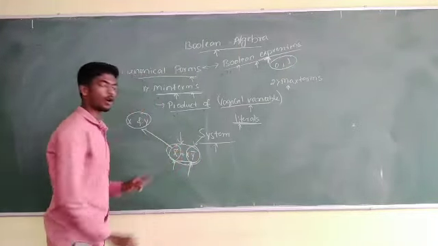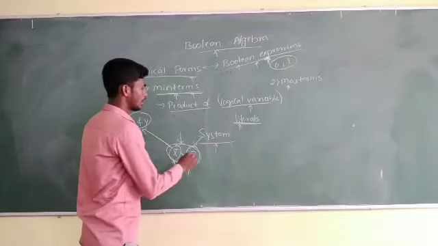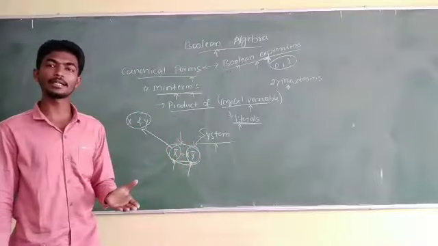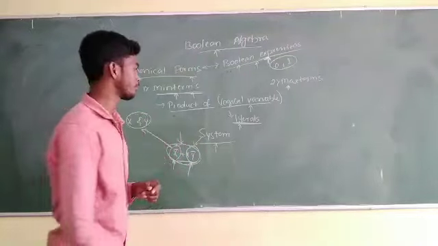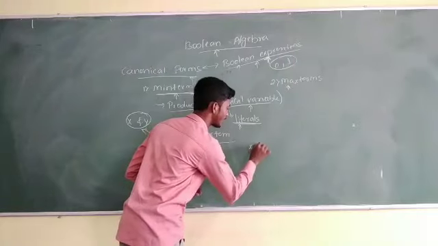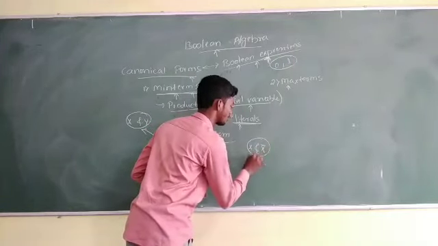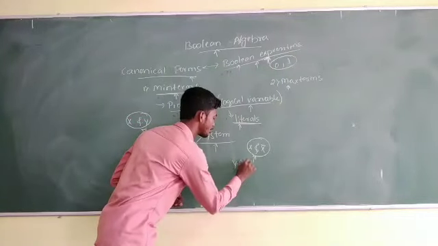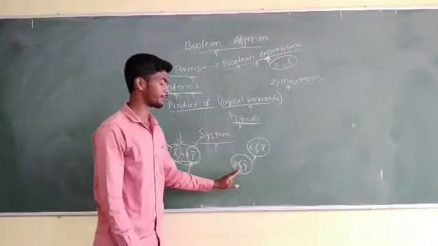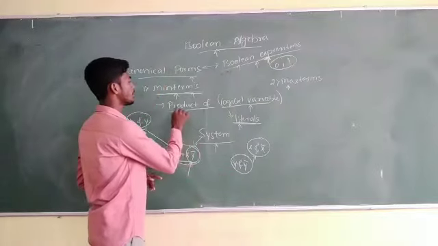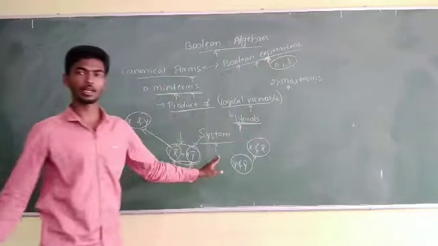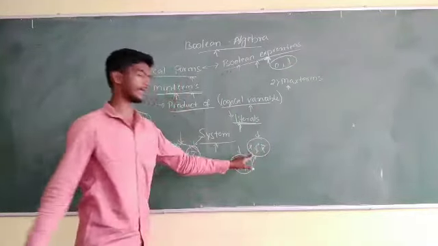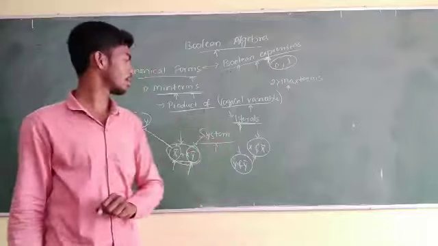Don't observe the complements or non-complements; a product of literals may have either complemented or non-complemented variables. x and x complement are both a single variable, and y and y complement are also a single variable. They are not different.